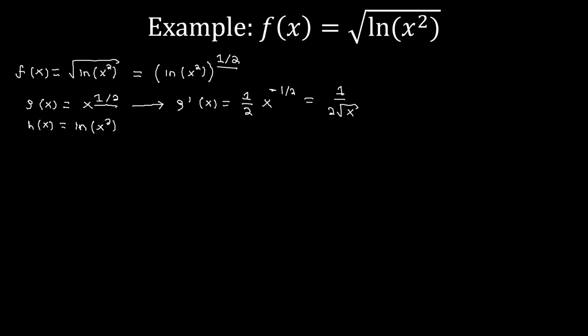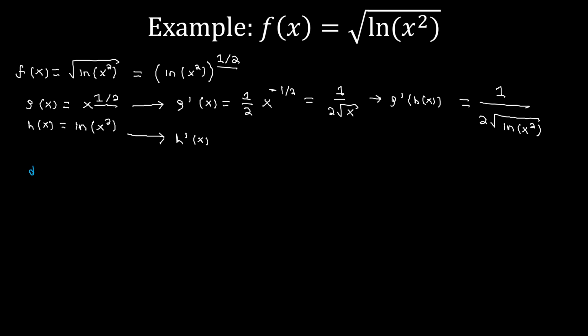And then from here, again, we don't want just g prime of x, we want g prime of h of x. So now we just sub in h of x, and we get that g prime of h of x is going to be 1 divided by 2 times the square root of the ln of x squared. So that's good, we now have g prime of x. Now we also need to find h prime of x. However, to do this, we should briefly review the derivative of a logarithm.